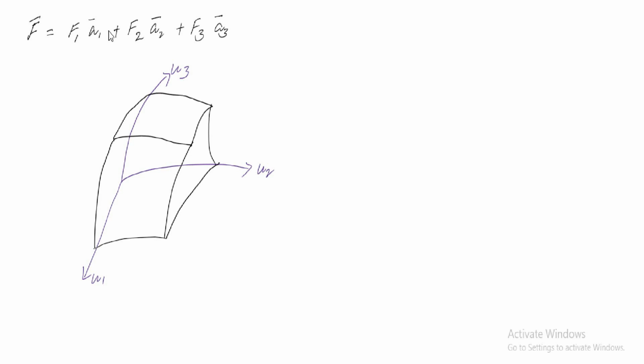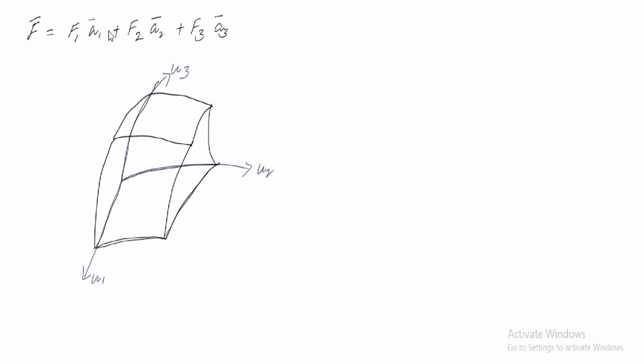While discussing the differential surface and differential length, this is your differential length in the direction of u1. This is the differential length in the direction of u2. This is the differential length in the direction of your u3.